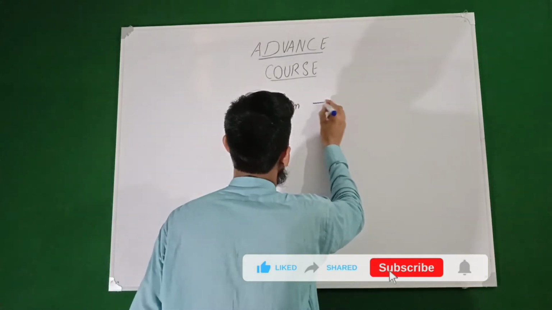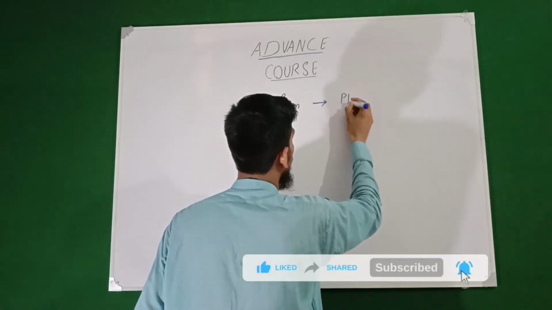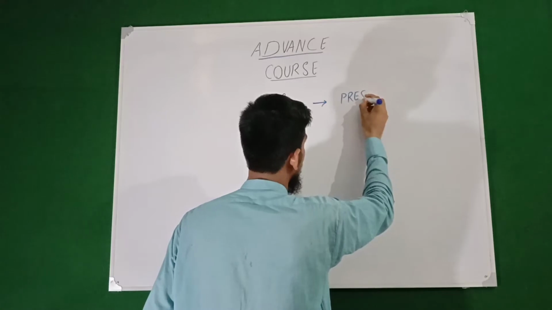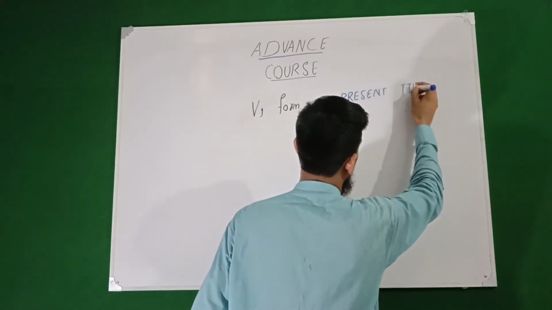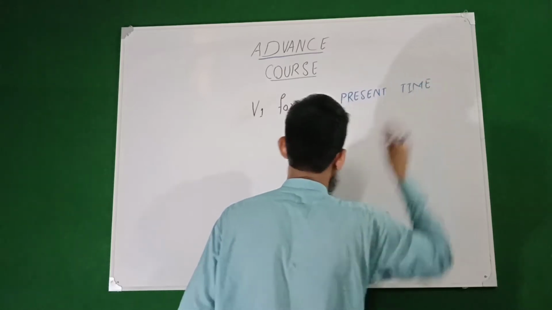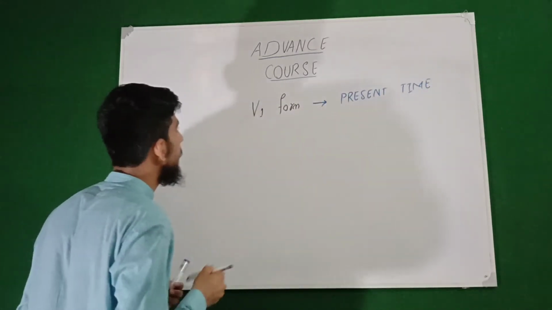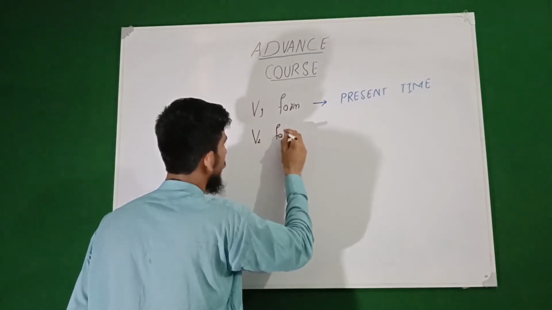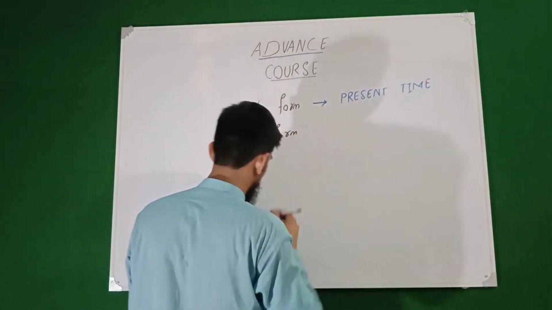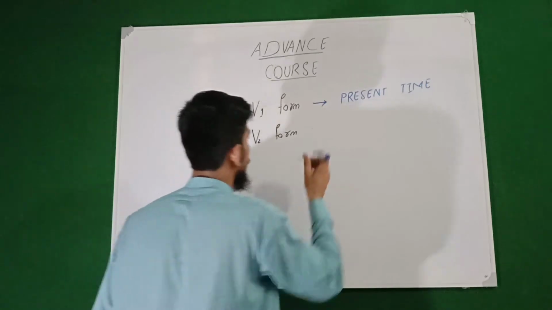Verb first form basically shows us present time. Now the verb second form, according to the grammarian, shows us past time.